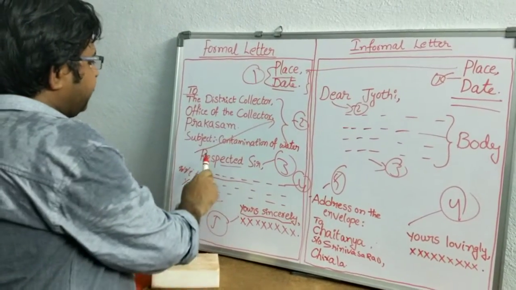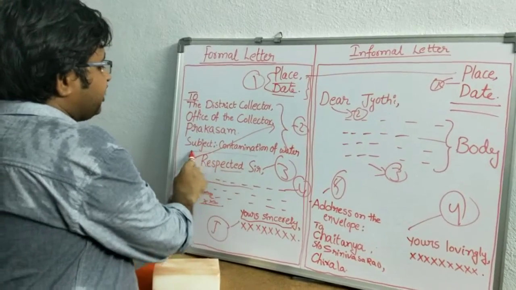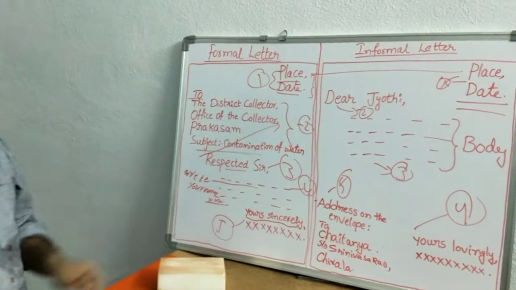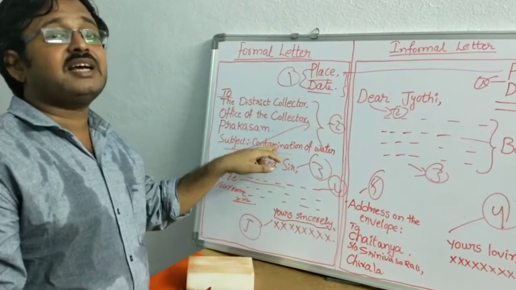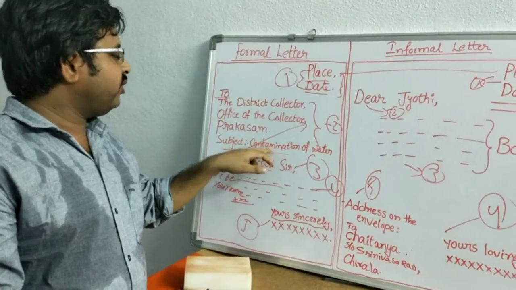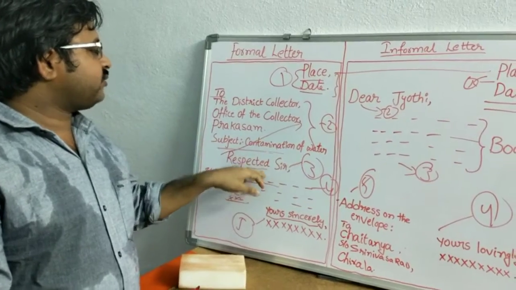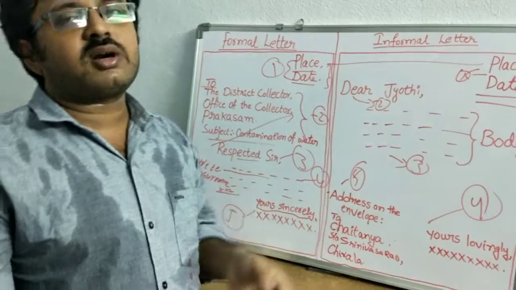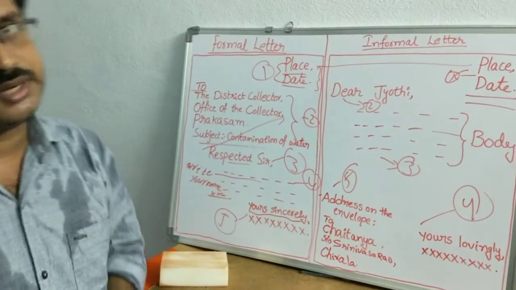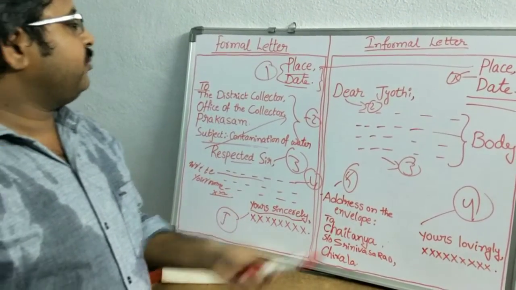Next one, salutation, subject here. So why have we written the subject in the formal letter? The person who receives that one has to know the context as early as possible, as briefly as possible. So we have to write this subject. Next one, salutation. Here, formal, we have to call respected. Informal, I should not call respected father, respected mother, respected sister. I can call them dear. So I am using dear.